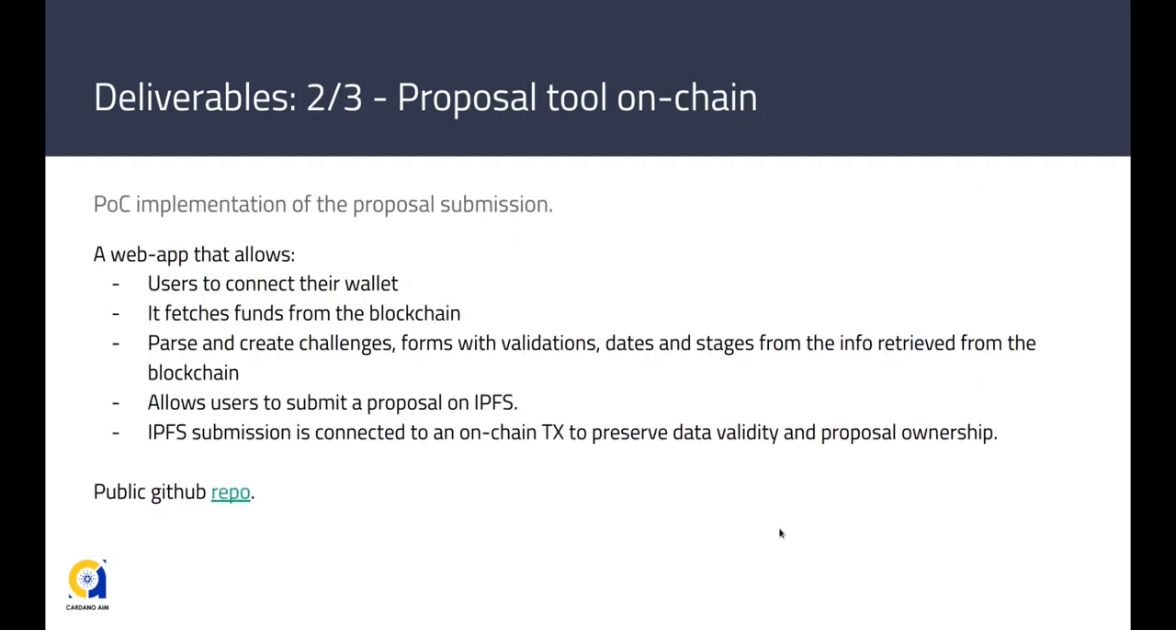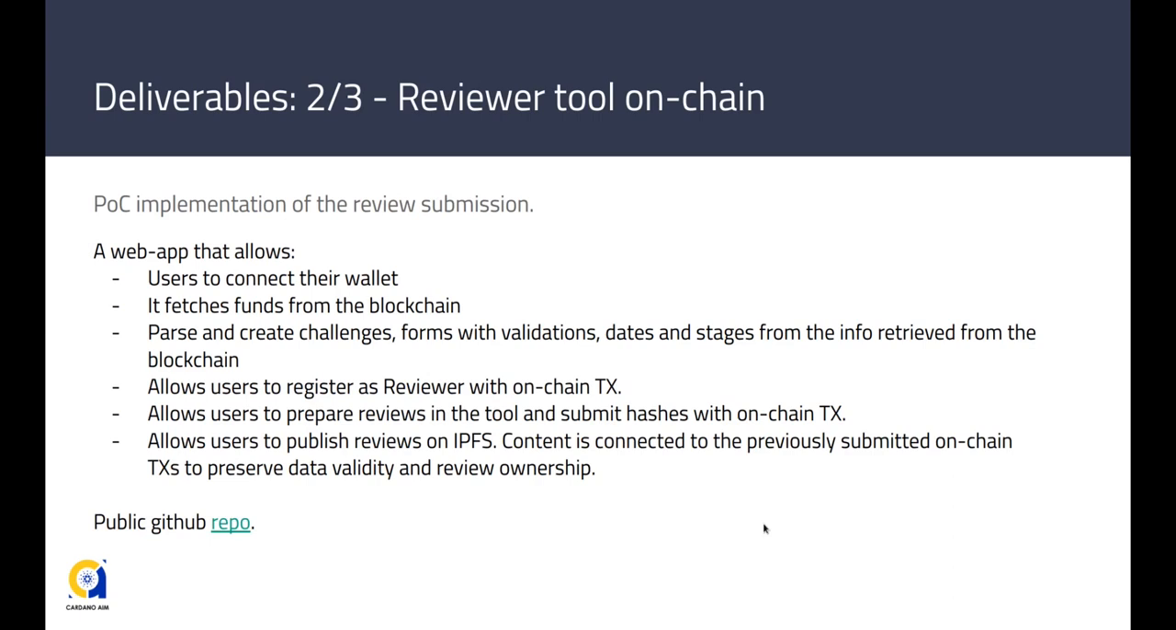The second deliverable is the implementation of the proof of concept of the Proposer Tool on Chain. This tool, a web app that interfaces with Cardano wallets, implements a mechanism that allows users to participate in an active event by submitting a proposal through an on-chain submission. The third deliverable is the implementation of the proof of concept of the Reviewer Tool on Chain. This tool, a web app that interfaces with Cardano wallets, implements a mechanism that allows users to participate in an active event by registering as a reviewer, reviewing the proposals submitted, and in the end, publishing the reviews for general consumption.